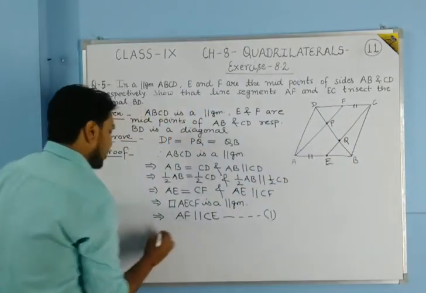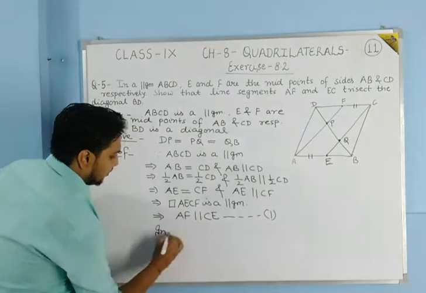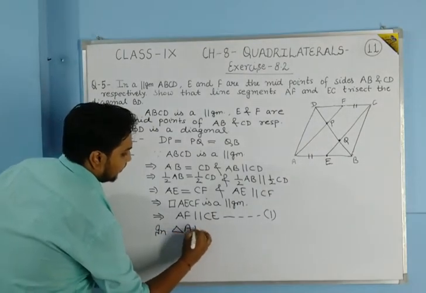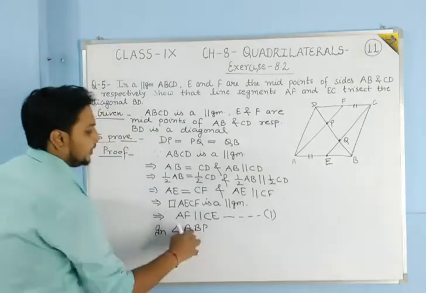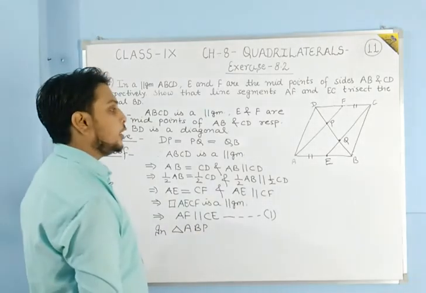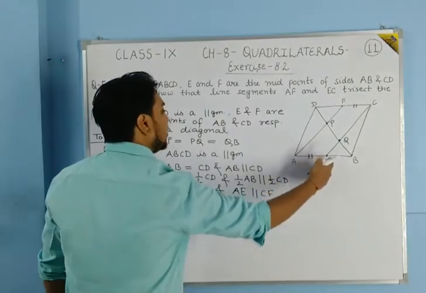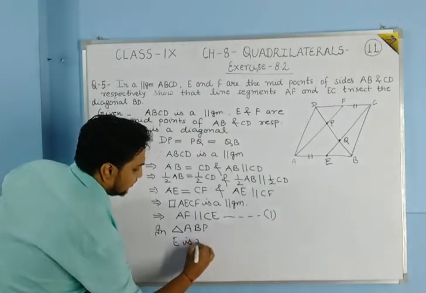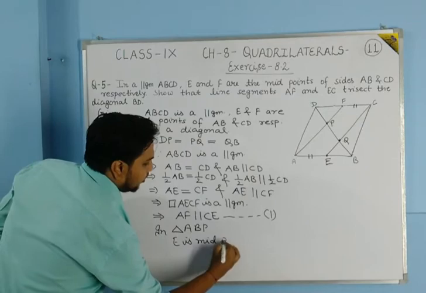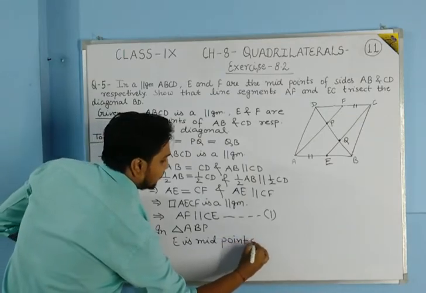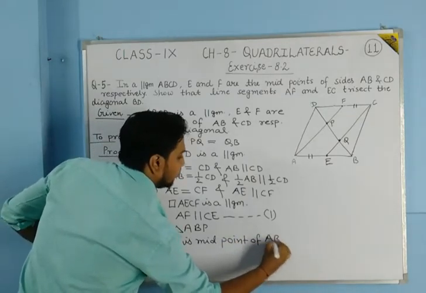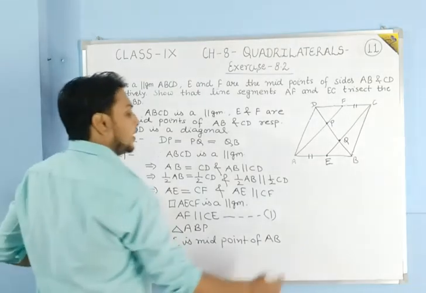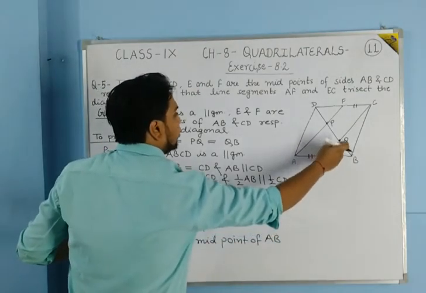In triangle ABP, in this triangle students, you can see that E is the midpoint of AB. Okay, and this side EQ.